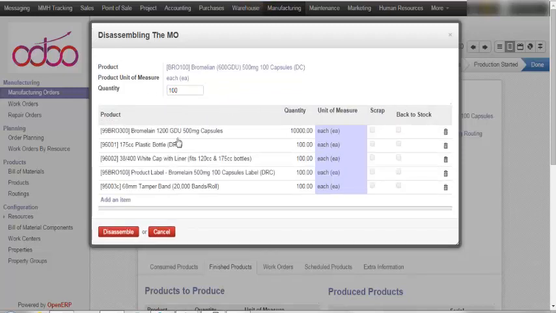Now, depending on the quality of the raw material, you can either scrap it or send it back to the stock. If you select Back to Stock, a stock move is generated from production location to stock location for that raw material. And if you select Scrap, a stock move is generated from production location to stock location and then from stock location to scrap location.